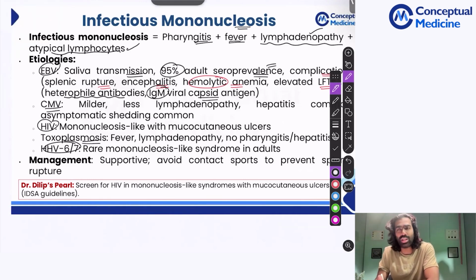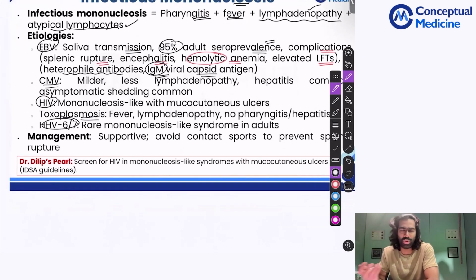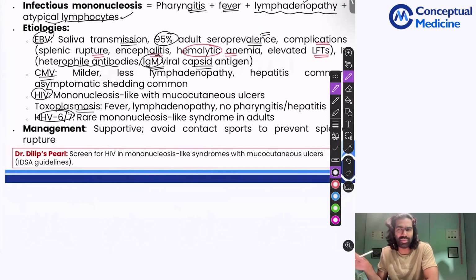What we do right now is the viral capsid antigen IgM. That's kind of like the Indian gold standard right now. This is what we use to determine whether the patient is having an acute EBV infection or not. It's quite common in children compared to adults, because adults will anyway have a positive serology in the form of IgG. They would have already been infected, but in children and adolescents, that's where this virus is going to cause an acute infection most of the time.